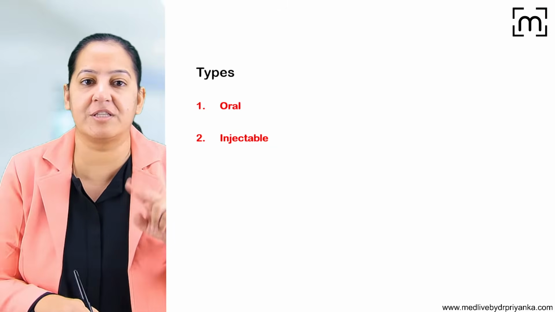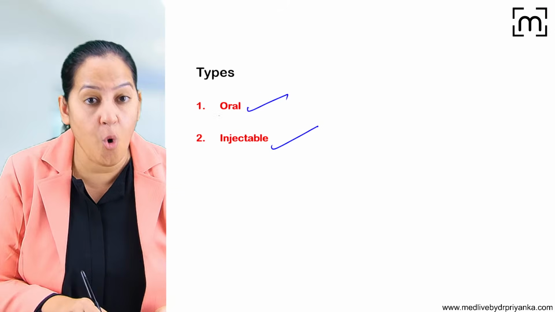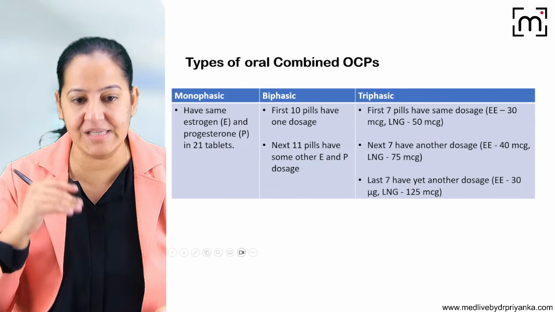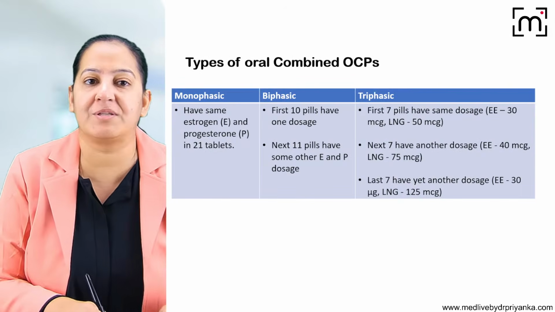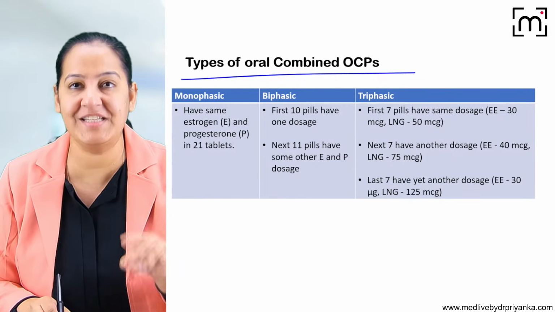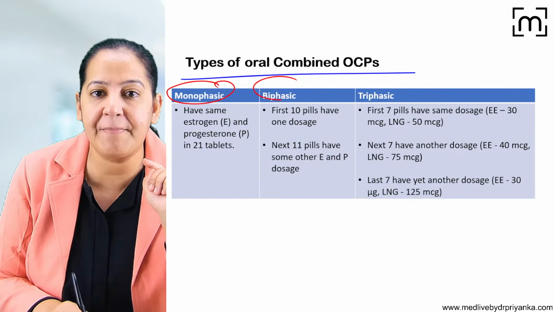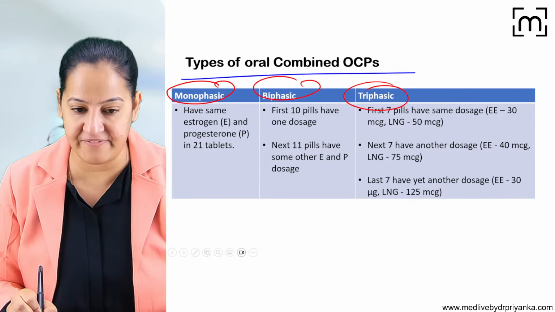Now there are two types of OCPs, oral and injectable. Let's start with oral. I will teach you both oral as well as injectable. Let's start with oral OCPs. There are three types of oral OCPs: monophasic, biphasic, triphasic. What do you mean by monophasic, biphasic, triphasic?